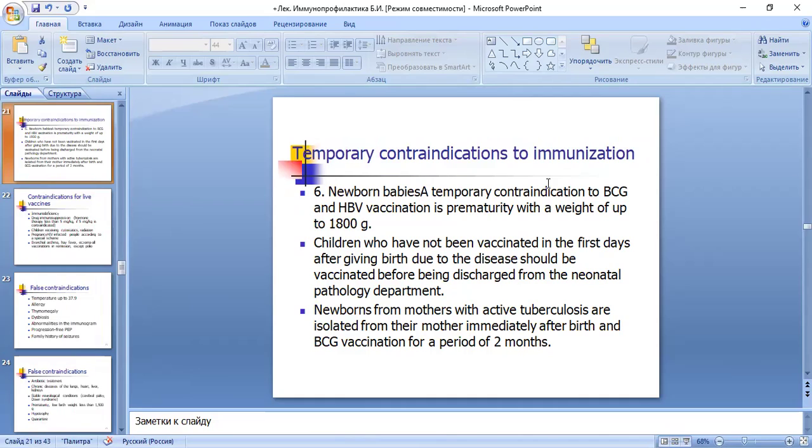Newborn babies with small gestational age and weight. Children who have not been vaccinated in the first days after birth, due to disease, should be discharged from the neonatal pathology department.